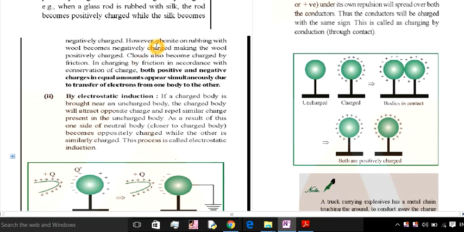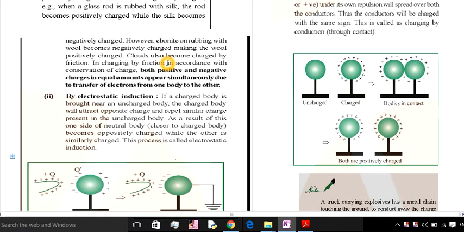Now look at more examples. When an ebonite rod is rubbed with wool, it becomes negatively charged, making the wool positively charged. Clouds also become charged by friction. We have seen in the rainy season there are clouds which come together. There is also friction happening.